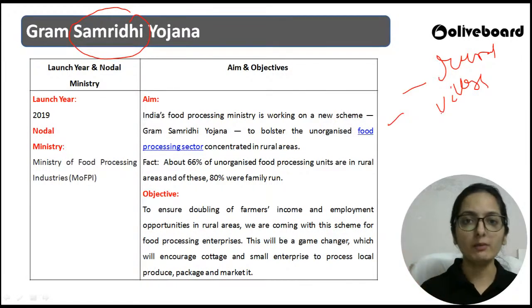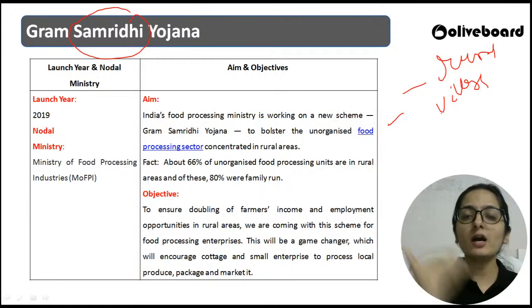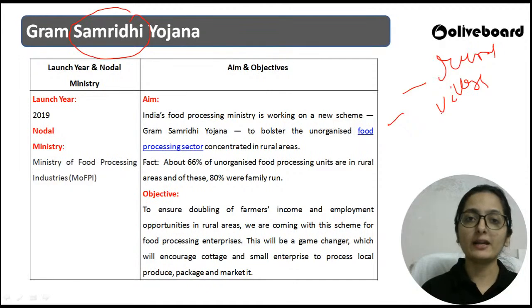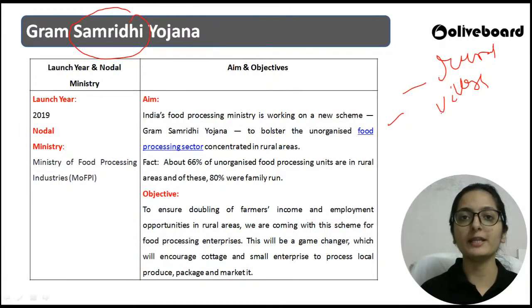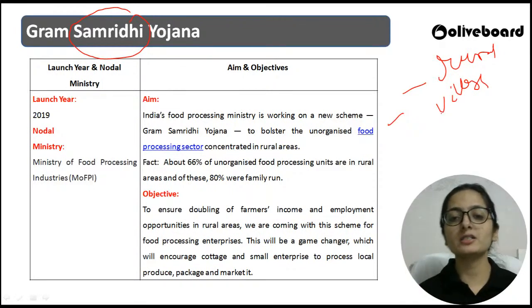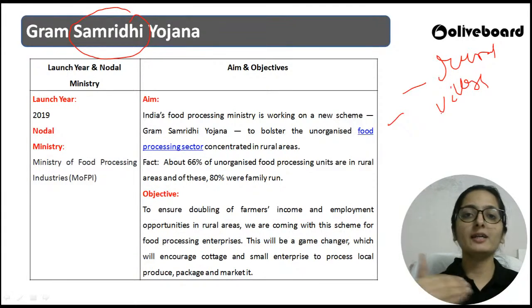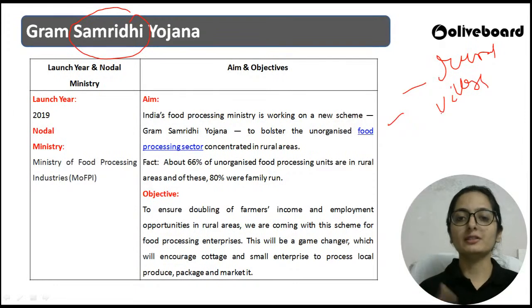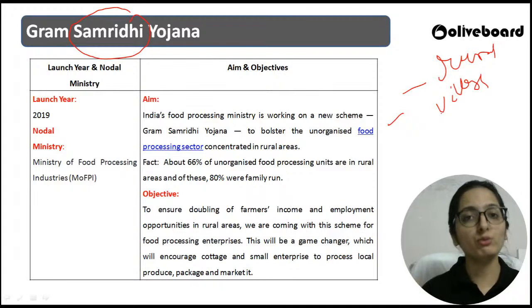us focus on them. Let us focus on the unorganized food processing unit in the rural areas, and it is a fact that about 66% of the unorganized food processing unit in the rural areas are being run by the family and 80% of them are run by the family, right? So you can say that this particular yojana का जो objective है, it is to bolster the unorganized food processing sector but in rural areas.